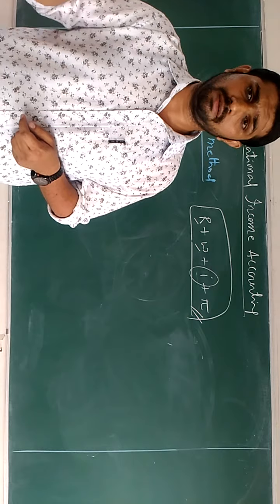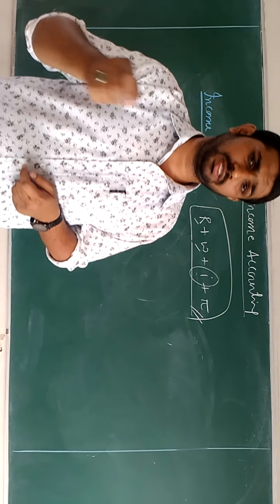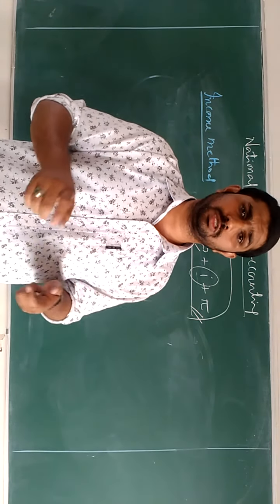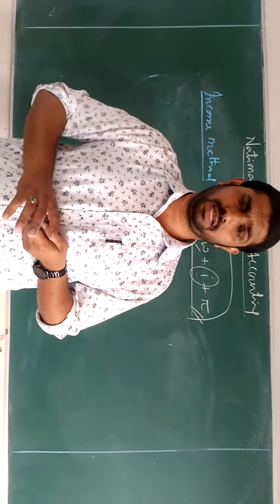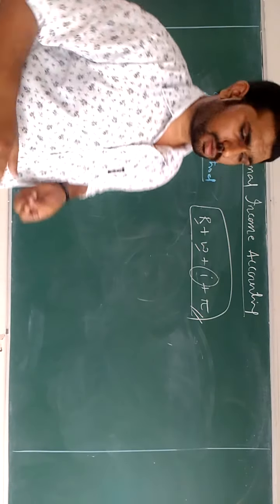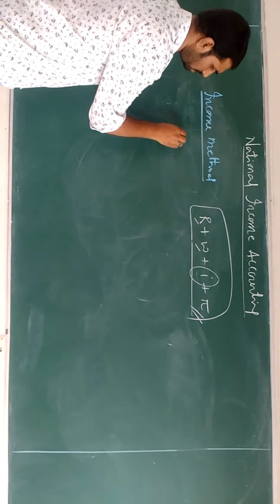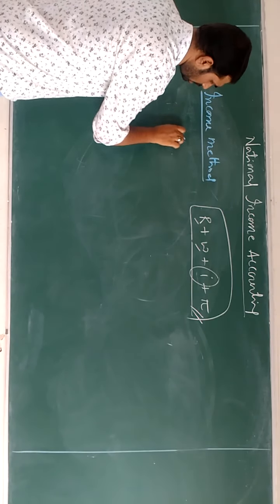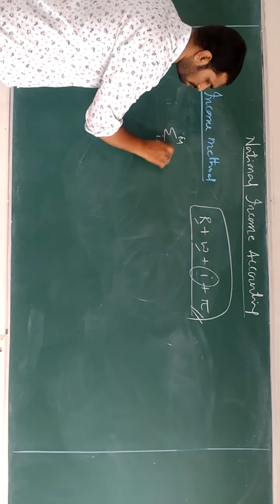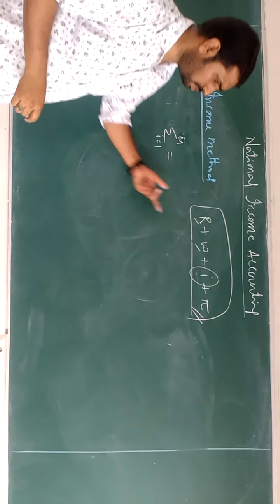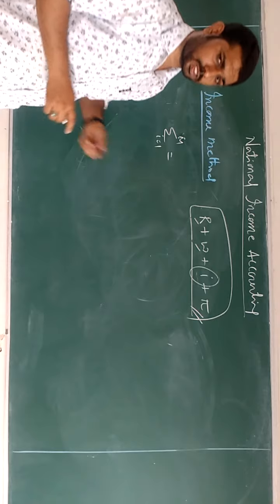So this method, even though it is one of the methods of measuring national income, is not suitable for countries like India. This is the elaborated formula of the income method. You can go by either this method or the next one.